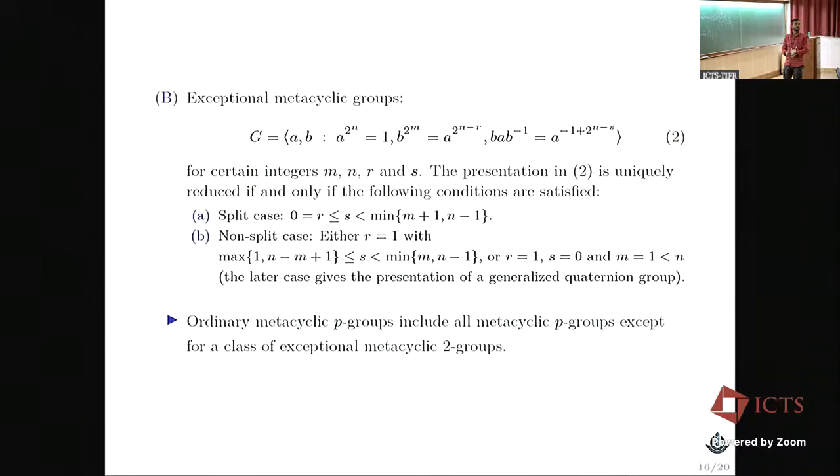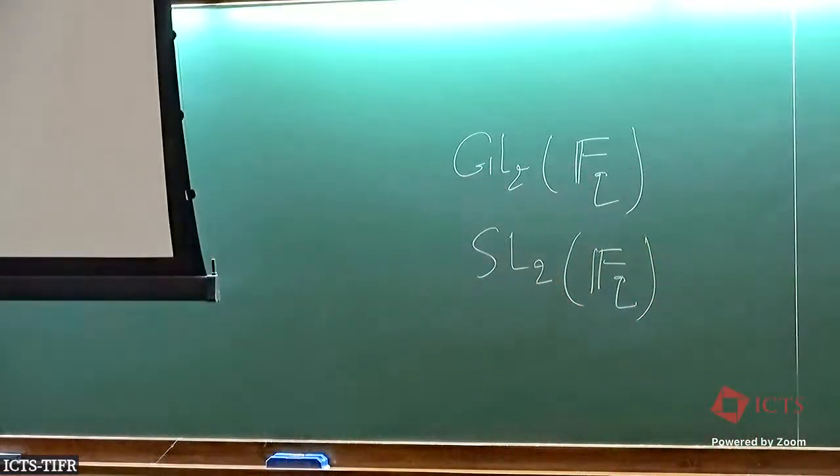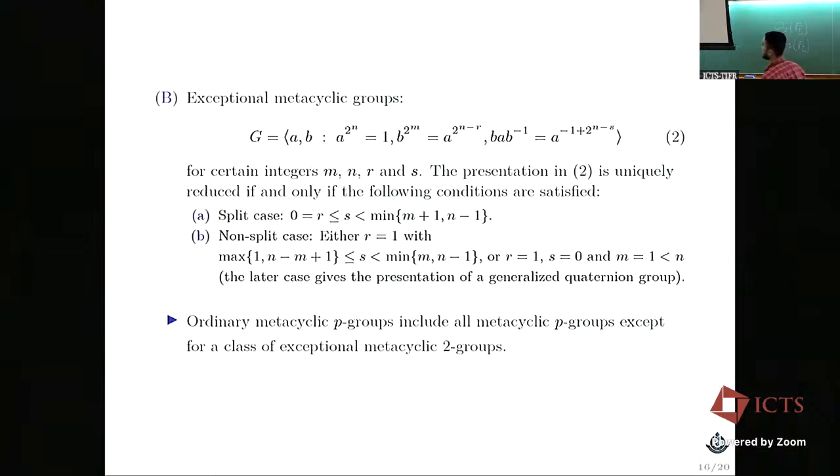Suppose G is a finite group of Lie type. For example, if you take GL2 over some Fq or SL2 over some Fq, also GL3(Fq), GL4(Fq). I think Gow has proved that the Schur index of each irreducible character of these finite groups of Lie type over Q is also 1.